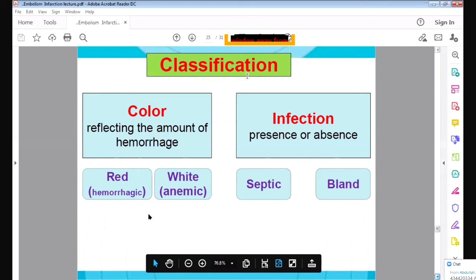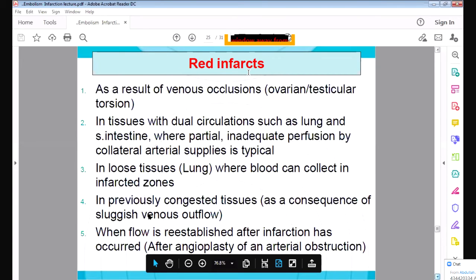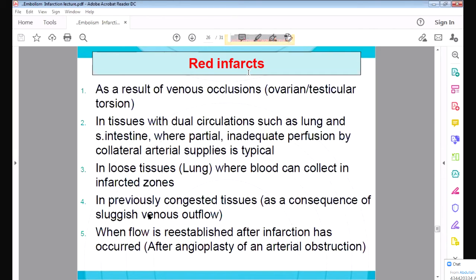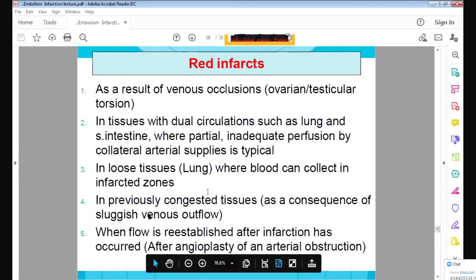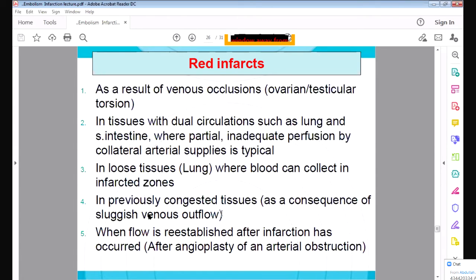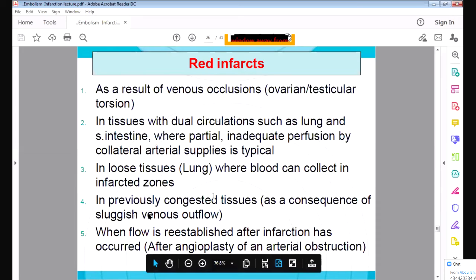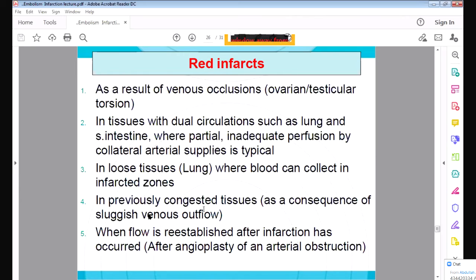So what is a red infarct? It means that area has undergone necrosis, that tissue has been damaged, but the color of the infarct is red. Why red? Because in those cases there is congestion. I told you what congestion is. Congestion means a lot of venous blood is there in the tissue, so the tissue is not receiving oxygenated blood, only deoxygenated blood. So the tissue will die, but the color will be red because there is a collection of deoxygenated blood.